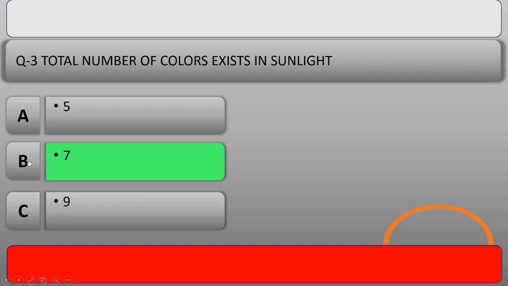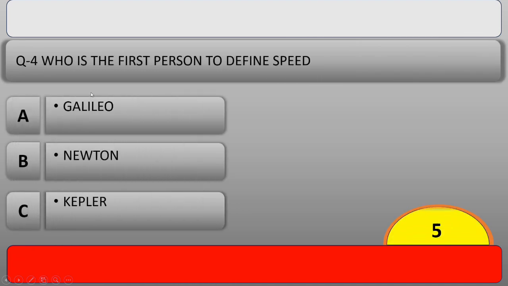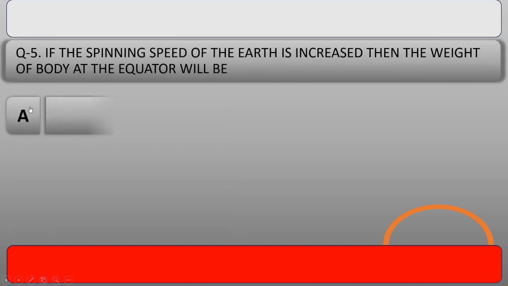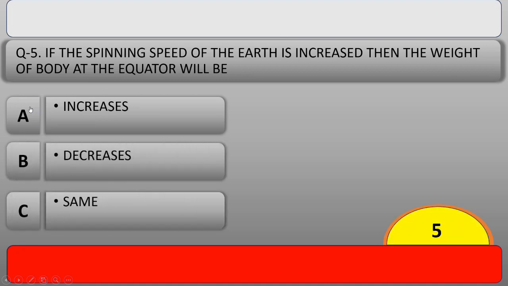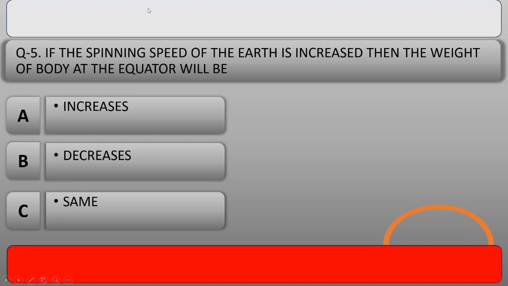Our next question is, who is the first person to define speed? And the right answer is option A, Galileo. Our next question is, if the spinning speed of the earth is increased, then the weight of the body at the equator will be? The right answer is option B, decreases.